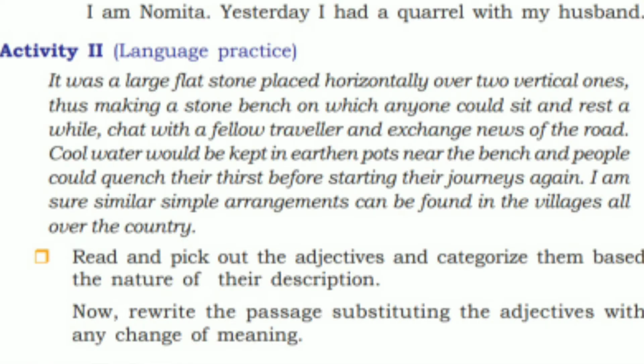Then we have activity 2. It is about language practice, the grammar section. Here you are introduced to what an adjective is. You all studied, you all know what an adjective is.